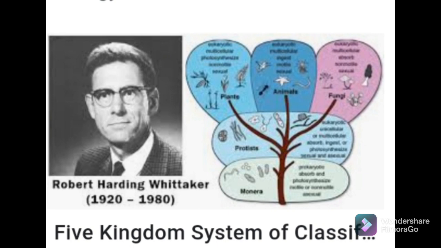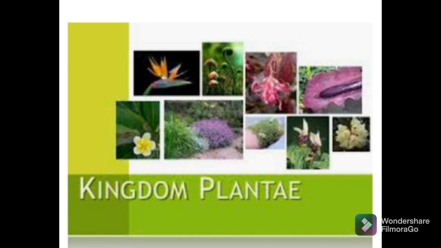Now we are going to study kingdom plantae, that is all plants, and how they are classified into different divisions. The first level of classification among plants depends on whether the plant body has well differentiated distinct components. This plant kingdom is divided into different divisions, and for that certain criteria are used. The first criterion is whether the plant body is well differentiated into its components. It has many body parts, and you all know the parts of a plant: flower, fruit, stem. So whether the body is well differentiated into these parts or not.